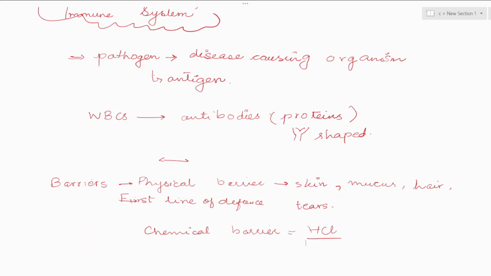Let's talk about the second line of defense. The second line of defense is the white blood cells, basically. The white blood cells move and then they kill the pathogen. This is the second line of defense. Let's talk about it in detail. When we talk about the second line of defense, for example, you got some wound or a cut, what would happen?